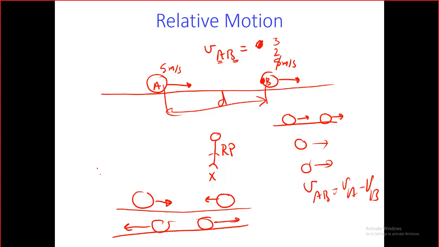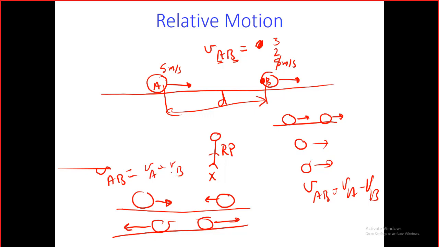What do you think? VAB, is it still VA minus VB? Well, we have another situation, another rule. What do you think? I think we have to plus them. Subtract or add? Add. Yeah, that's right. It will be VA plus VB.